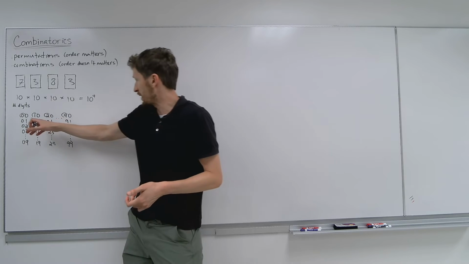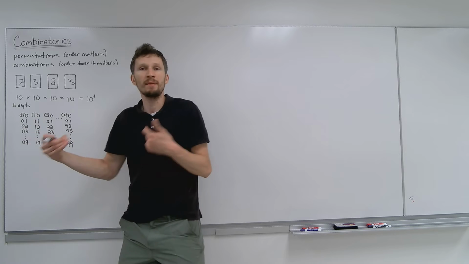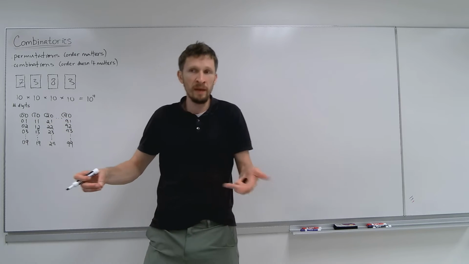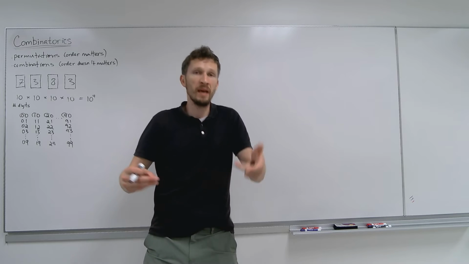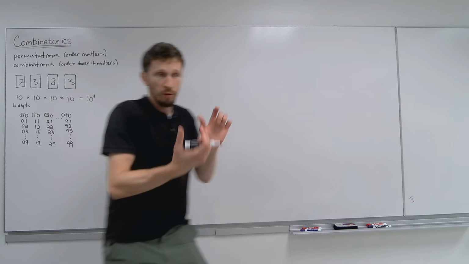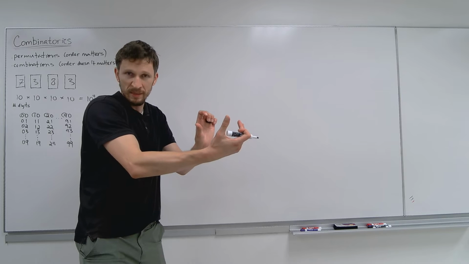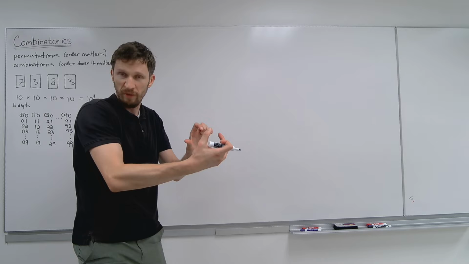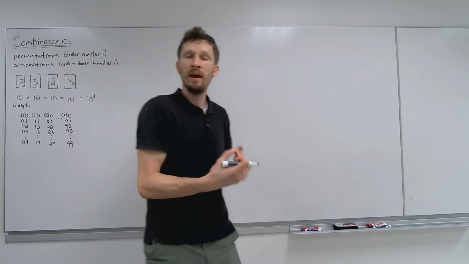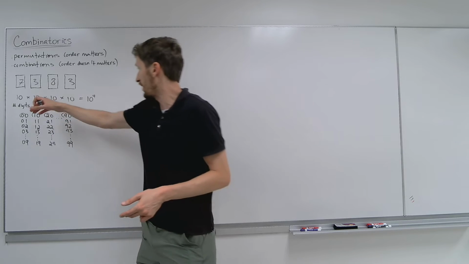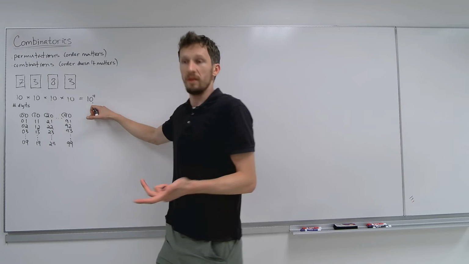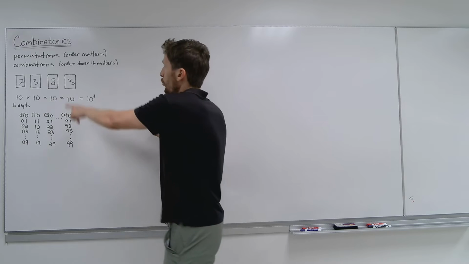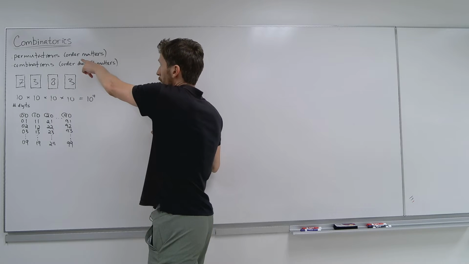So for each one of these, we can have 10 possible digits. So there are 10 of each one of these. So you do times another 10 for the third digit, and times another 10 similarly for the fourth. Think about 1,000, 10 times 10 times 10, with a 0, 1,000 with a 1, 1,000 with the fourth digit being a 2. And so you have 10 of those 1,000. And that's why you get 10,000. 10 times 10 times 10 times 10 is 10 to the fourth power, 10,000. Okay? That's permutation with order mattering, of course.